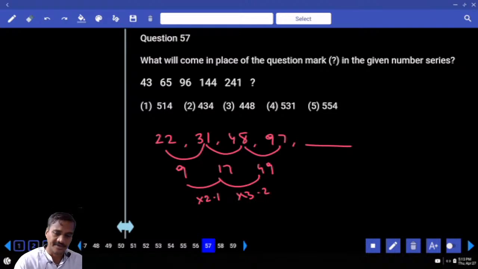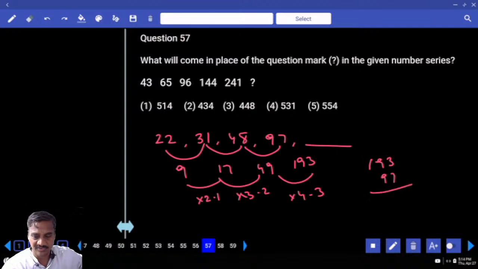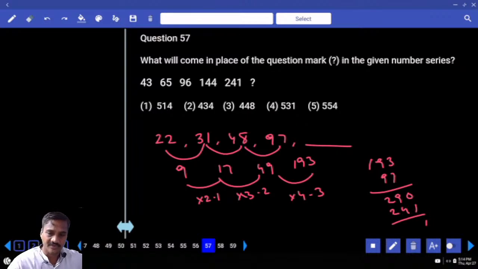Got it? And what should the next one be? 1, 2, 3, 4 minus 3. 49 into 3, 49 into 4, it should be 196 minus 3, 193. 193 must be added to this one. 193 plus 97, what is the number we have? 19 plus 9 is 28, 290. Now this 290 when added to 241, 531. Do we have that one? Choice 4. 57.